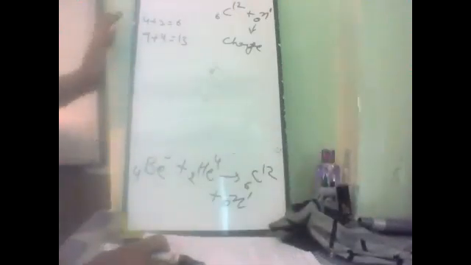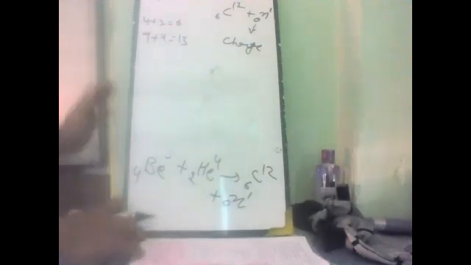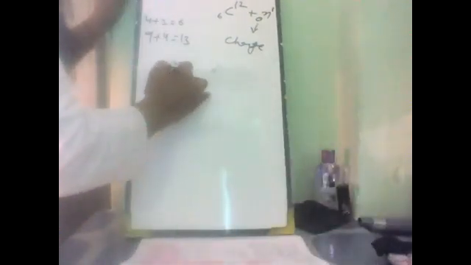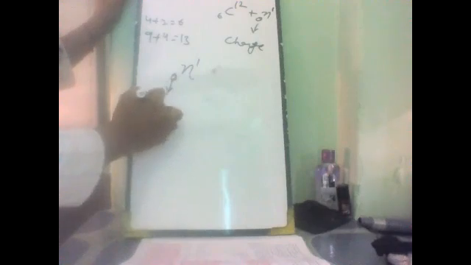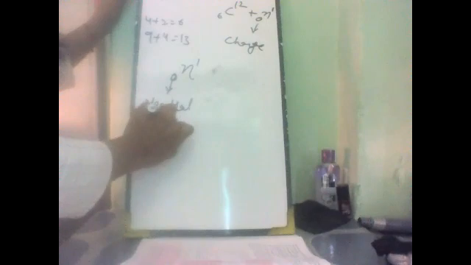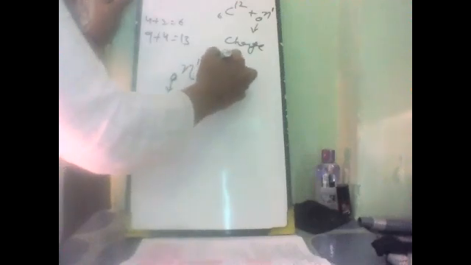These particles were found to be neutral, so they were named neutrons. This subscript 0 shows the neutral charge present on the neutron, and this 1 shows the mass.